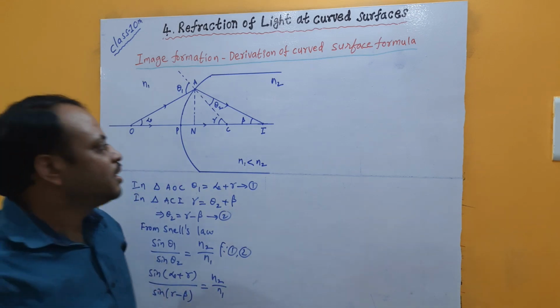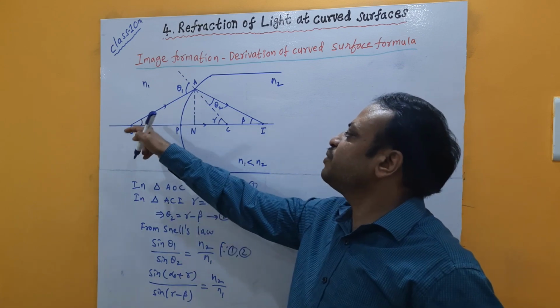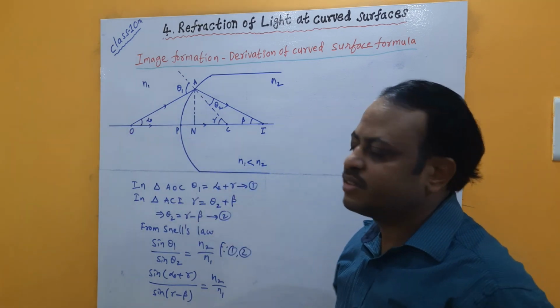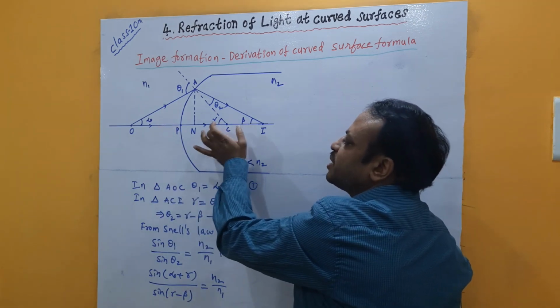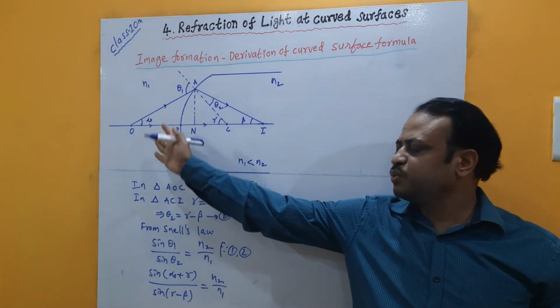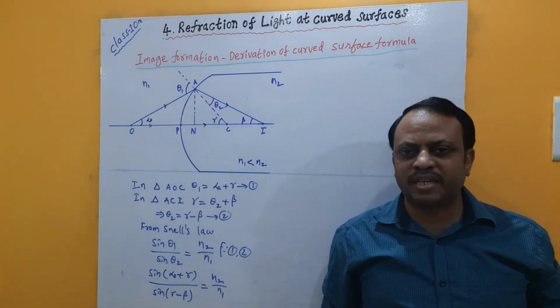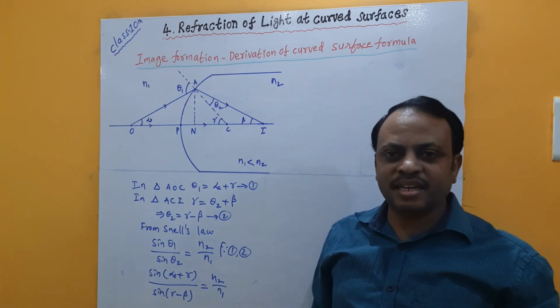Now we know that the light rays falling onto the curved surface make very small angles with the principal axis. In the sense, here alpha, beta, gamma are small angles. If those make small angles, we have to take the light rays very close to the principal axis. The light rays which are very close to the principal axis are called paraxial rays.